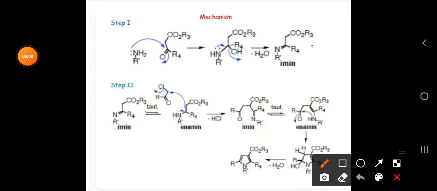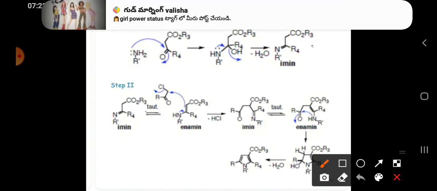In step 1, what is happening? RNH2 we are taking. To this RNH2 we are adding the ester molecule. So to this ester, what we are having here: OH, here H plus, here OH. And this one we have combined. In the first step, in NH2 we have NH minus and H plus. If you turn the bond here, you are going to get a minus charge. This NH minus will come and add here, and H plus will come and add to the OH. We got it here like this.